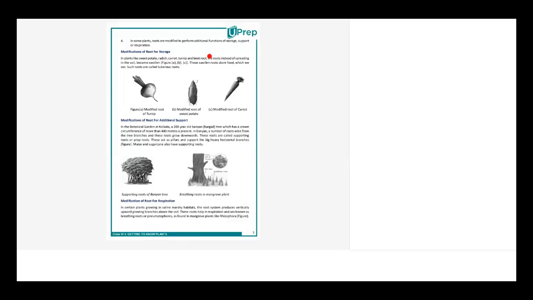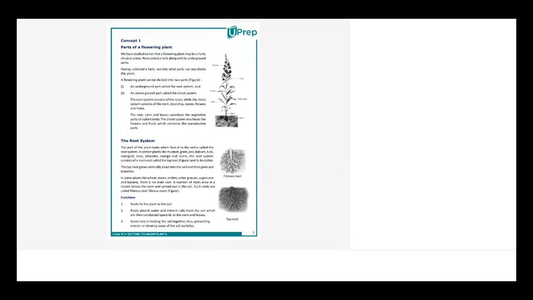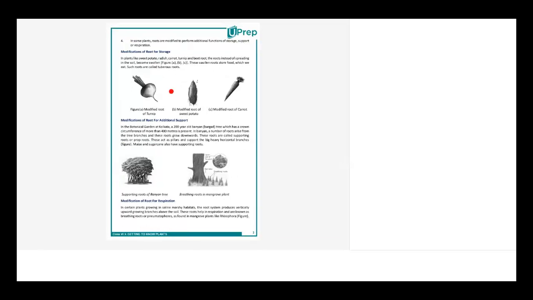These are the things that any normal taproot or fibrous root would do. What would a modified root do? A modified root would do whatever it is modified for. If it has been modified for storage, then it will store food. If it has been modified for support, it will support. These are the certain things that it would do extra.